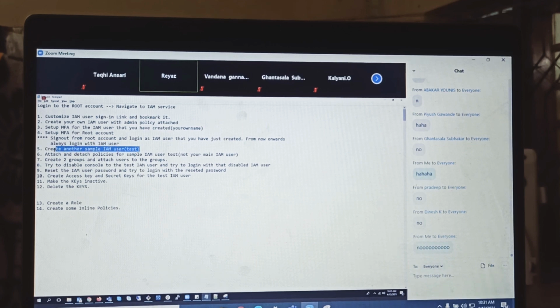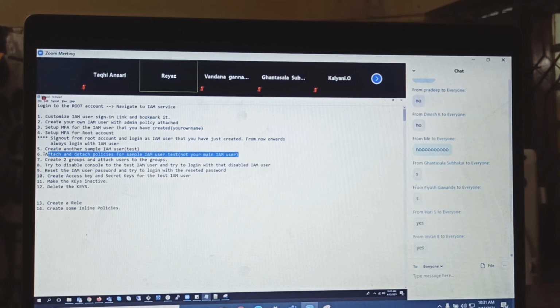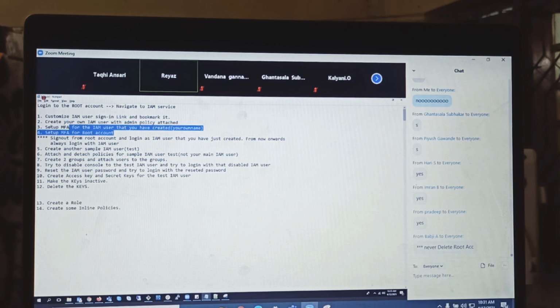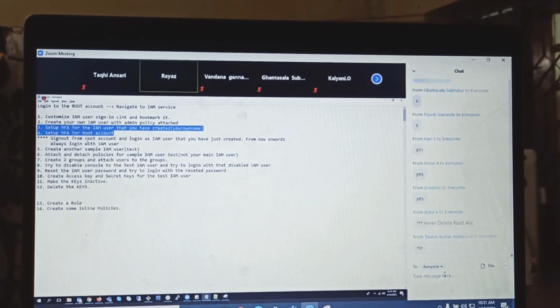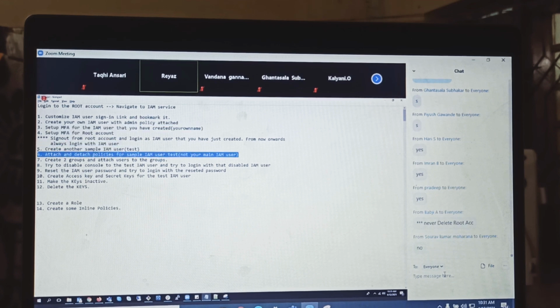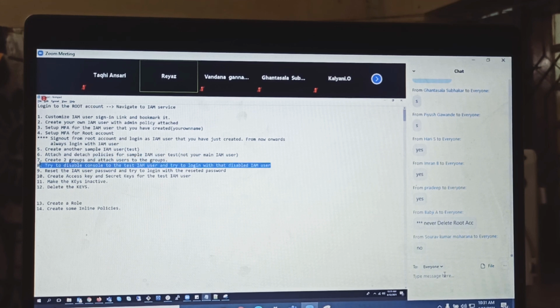Okay. Is it possible to create another sample IAM user for testing or some other purpose? Possible, yeah. And attach and detach the policies for your test user. Guys, will you do testing on your own IAM account? Don't do the testing on your own IAM account. Create one sample IAM user and then do testing. Do this: create 2 groups and attach the users to the groups, and try to disable the IAM user and try to log in. Guys, try to log in with that disabled IAM user.